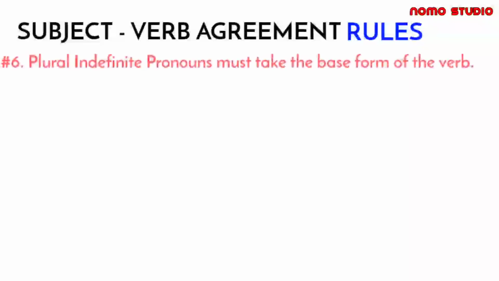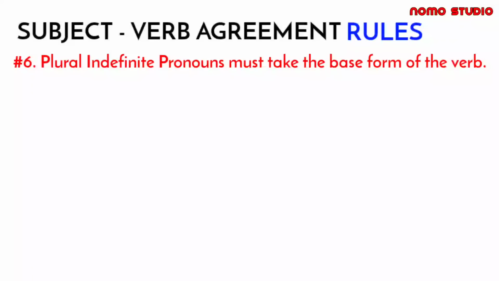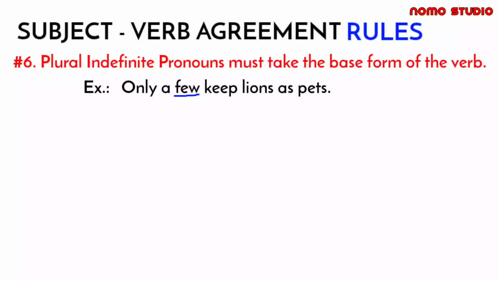So next rule we have plural indefinite pronouns must take the base form of the verb. And these are the following plural indefinite pronouns, and if you encounter this as a subject in the sentence, you must take the base form of the verb. So for example, only a few keep lions as pets. So as what you can see, meron tayong plural indefinite pronoun sa ating sentence.